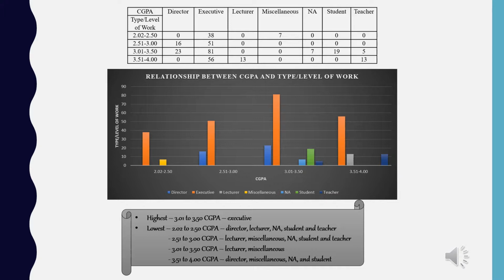Other than that, 3.01 to 3.50 is considered a good CGPA. Thus, there are 23 of them in the director field, 81 in the executive field, 19 as students and 5 of them as teachers. For the excellent CGPA like 3.51 to 4.00, the highest type of work is in the executive sector, and the teaching sector such as lecturer and teacher have 13 each.